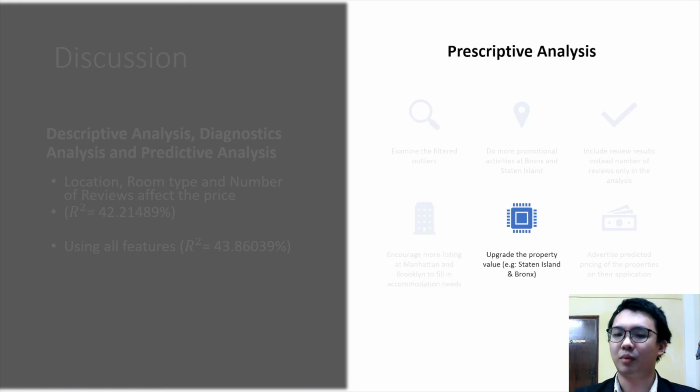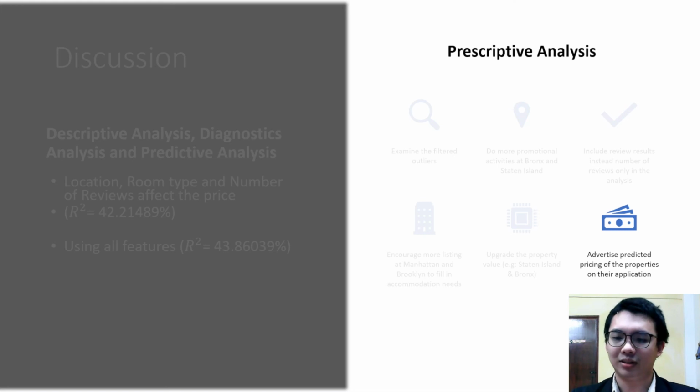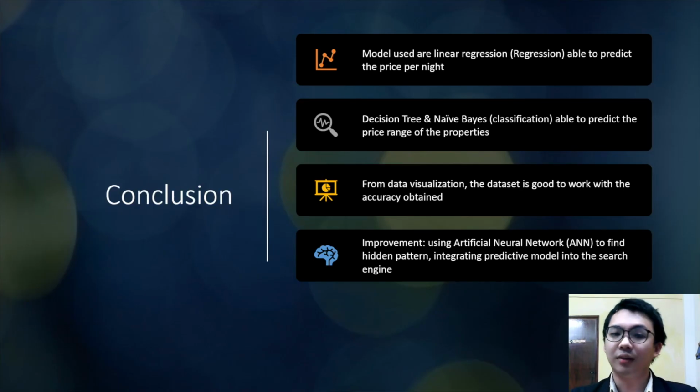The next is to upgrade the property value in Staten Island and Bronx, because they need more listings of entire home apartments so that more people can visit there and they can get an income. And the last one is to advertise the predicted pricing of properties on their application in Airbnb. As a conclusion, we use a linear regression model to predict the price per night, and also we use decision tree and naive Bayes to classify the price range of the property in Airbnb.